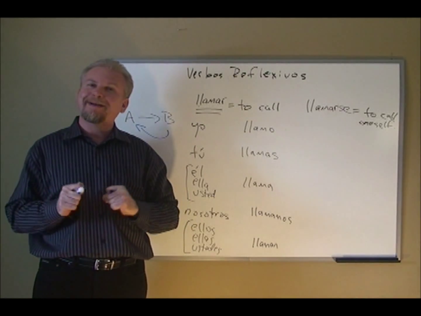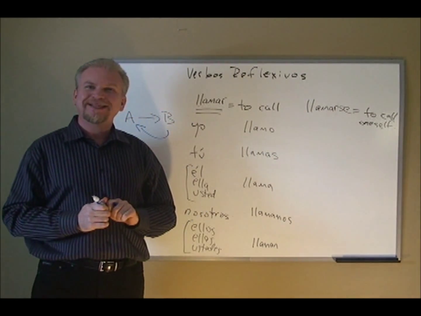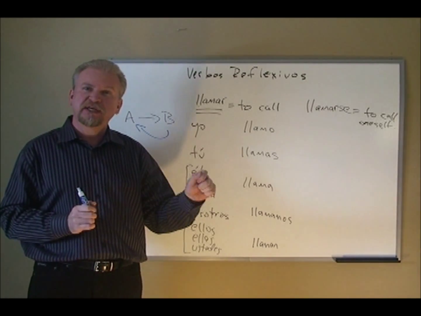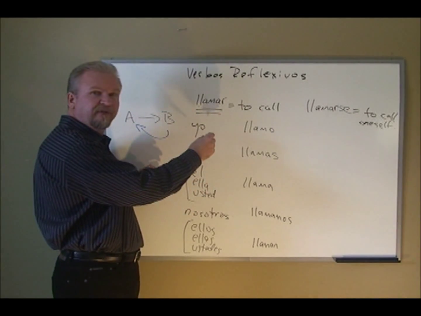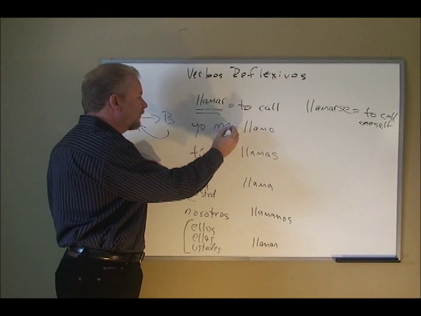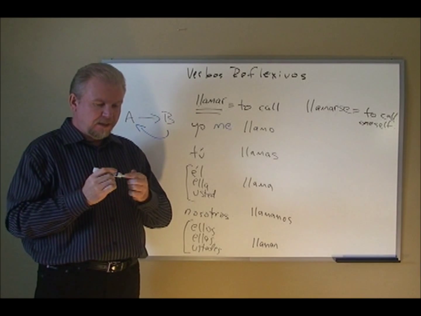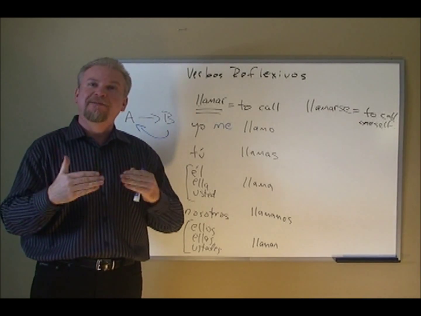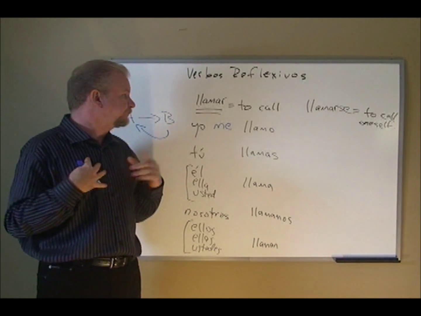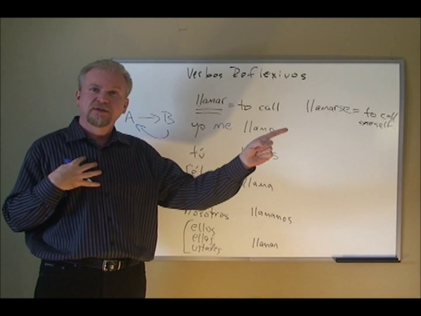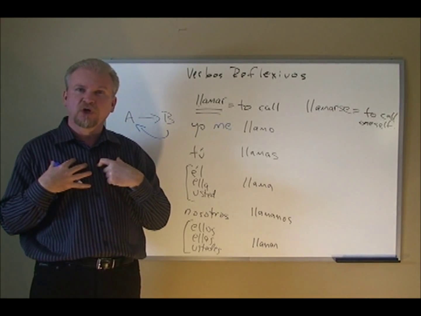But to change that to a verbo reflexivo, we would add the infinitive now, se. Llamarse. Llamarse now doesn't mean to call, means to call oneself. And that's why when we get into the reflexive pronoun now, it's yo me llamo. Yo me llamo means, literally, I myself am called. So yo me llamo John. I'm called John. In other words, I don't call now. I'm not calling a taxi. Yo me llamo, I'm called, or I call myself John.